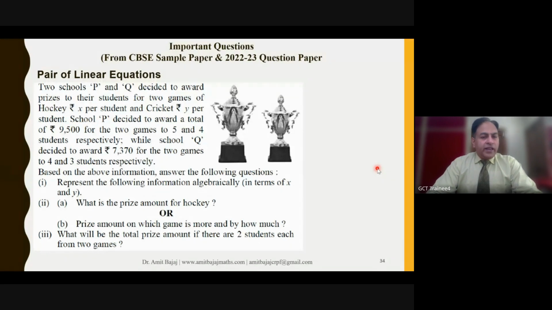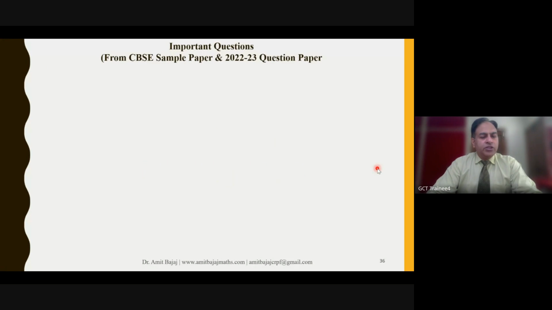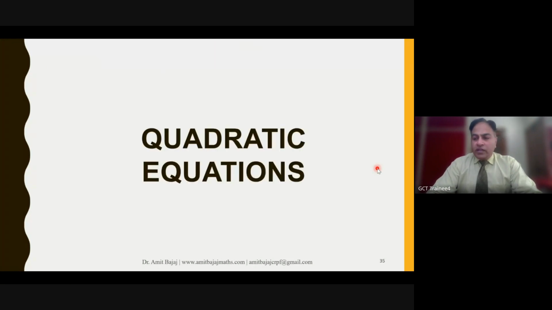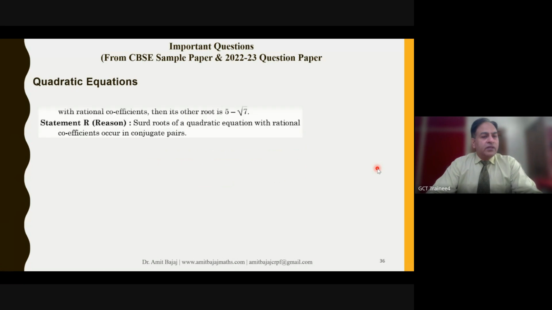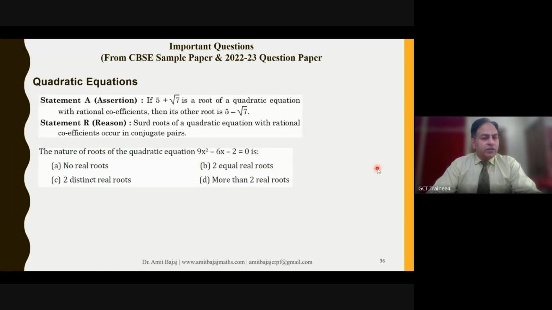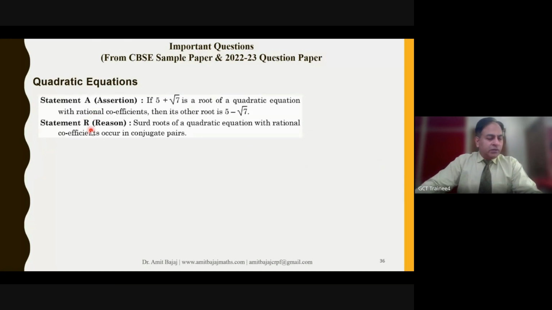So the case study type of question, also from the pair of linear equations, the direct type of question. When we talk about quadratic equations, if you check out this first question, according to me, this should not be asked in the examination. The reason being, in the statement they are using the term "third", and that is not in our syllabus, at least for the past 10 years. So this question could have been avoided.